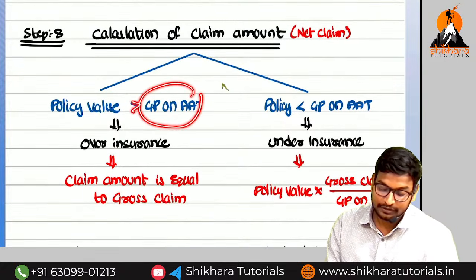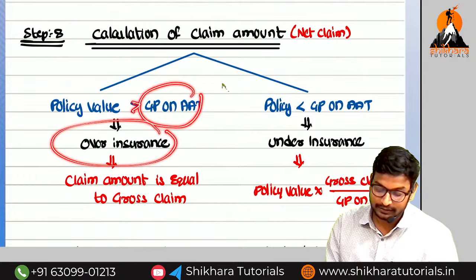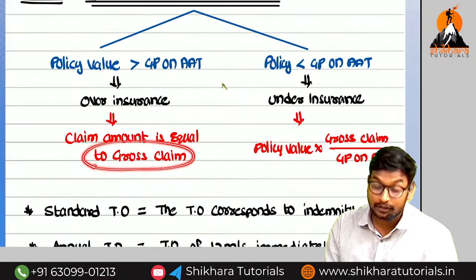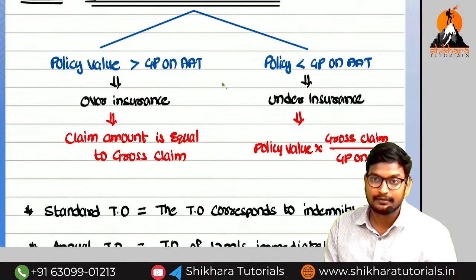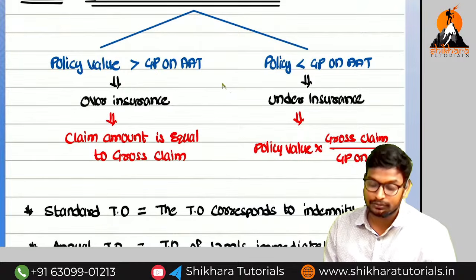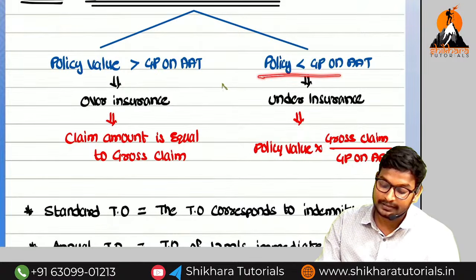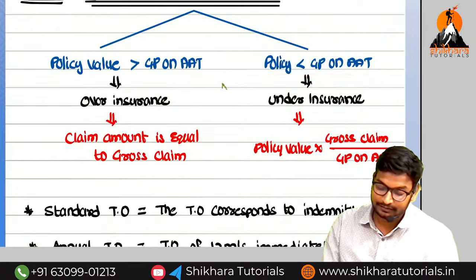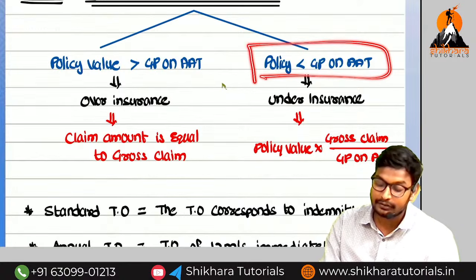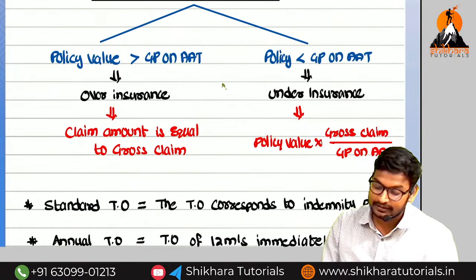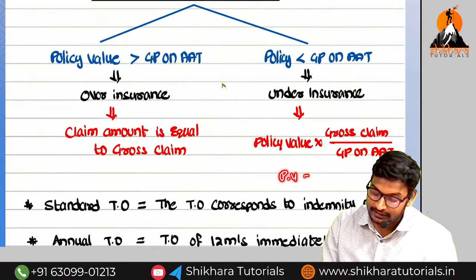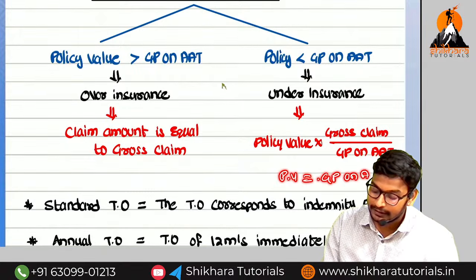If the policy value is more, it is called over insurance. Then the claim amount is equal to the gross claim. What is the meaning of gross claim? Gross profit on short sales plus additional admissible expenses minus savings in insured standing charges. If the policy value is less than the gross profit on AAT, it is called under insurance. So here the policy value is equal to how much? Policy value is equal to the gross profit on AAT.